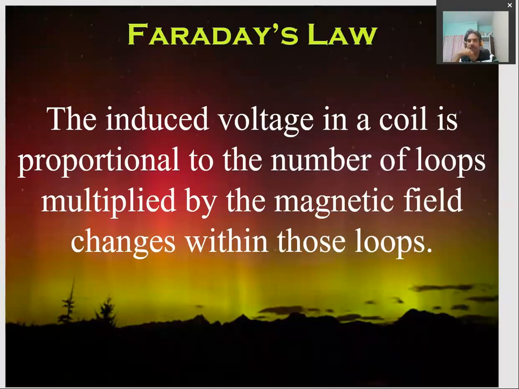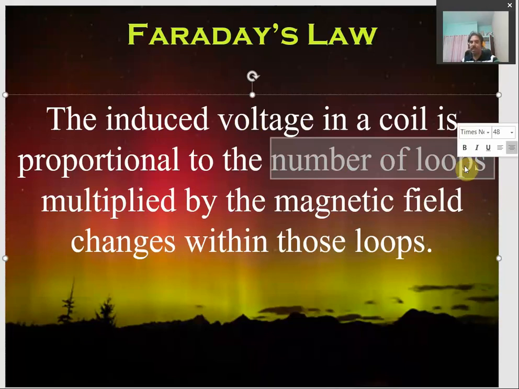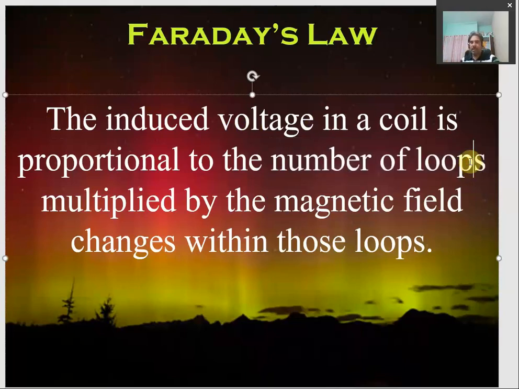So you can just remember it, the phenomenon of electromagnetic induction in line with Faraday's law. According to Faraday's law, whenever the source of the magnetic field and the conductor, or we can say coil, are in relative motion with respect to each other, a voltage is induced. And in the second step he said that this induced voltage in the coil is directly proportional to the number of loops, or we can say turns, in the coil. If the coil has 50 turns, and in another case the coil has 100 turns, then that means the coil with 100 turns will develop more voltage for the same change in the magnetic field. So this is what it means.